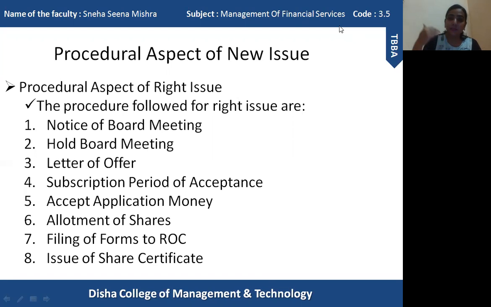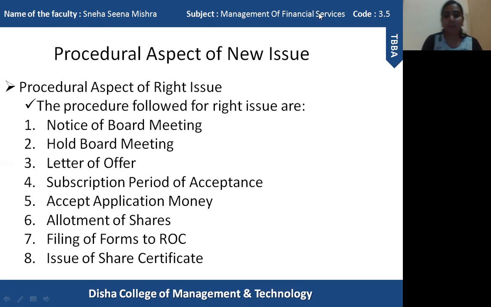For example, if a company has received applications today regarding acceptance of the new subscription, they have to allot the shares within 60 days of receiving those applications. So that will be the allotment of shares. Okay, so after allotment of shares, a form will be submitted to the Registrar of Companies, the ROC. The form is PAS3. That form will be submitted within 30 days of allotment of shares to the ROC.